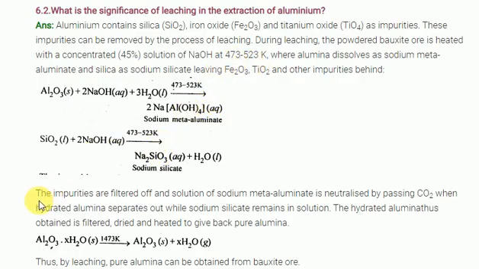Later, once the impurities are filtered off, the sodium metaluminate solution is neutralized by passing carbon dioxide. If they were adding the base, now they are adding the acid. So what happens? Hydrated aluminum oxide is separated out, while sodium silicate remains in the solution. After this, the hydrated aluminum oxide is obtained by the filtration process, dried, and further under the reduction process we get the aluminum. This is nothing but the leaching process.